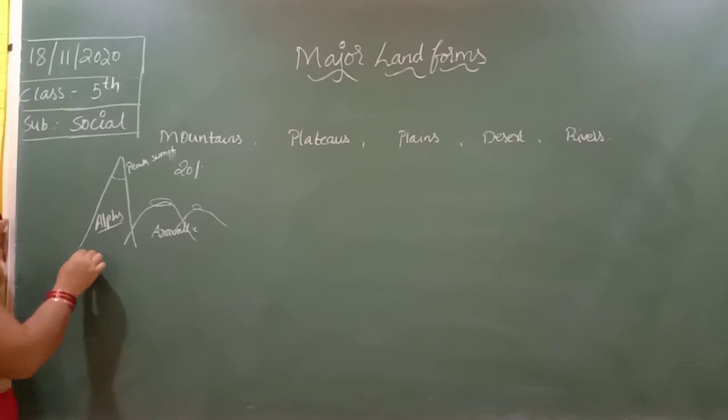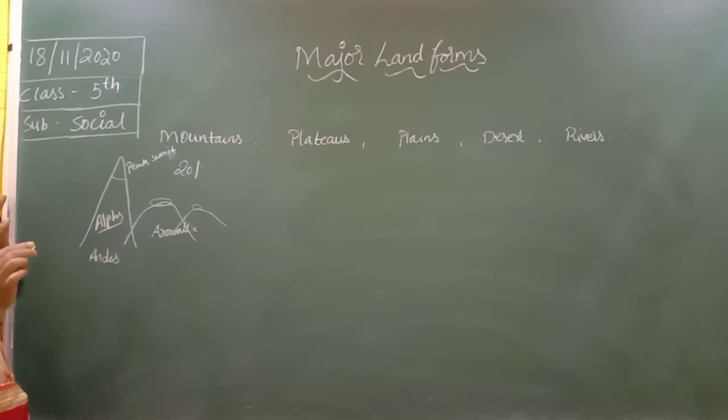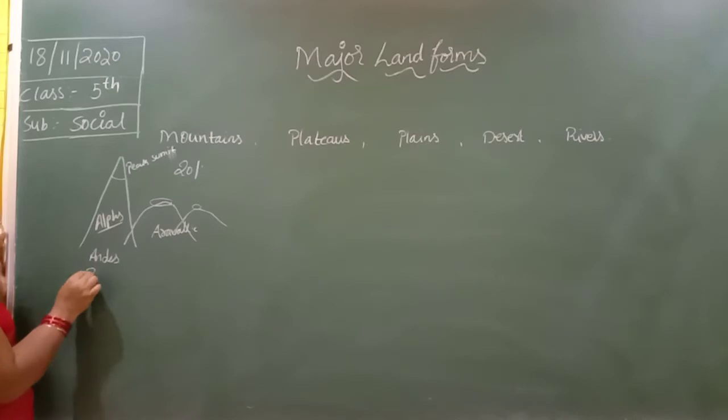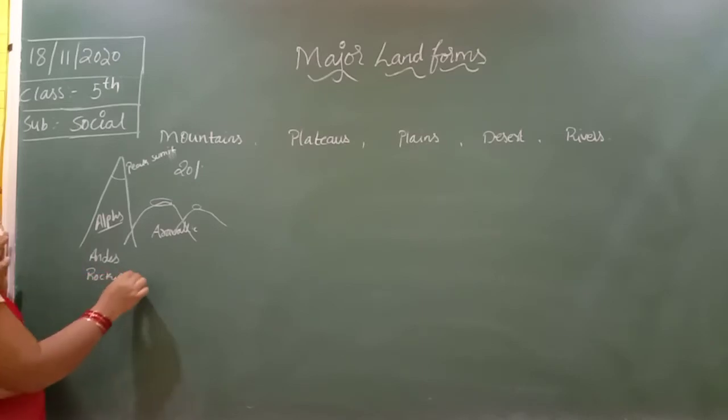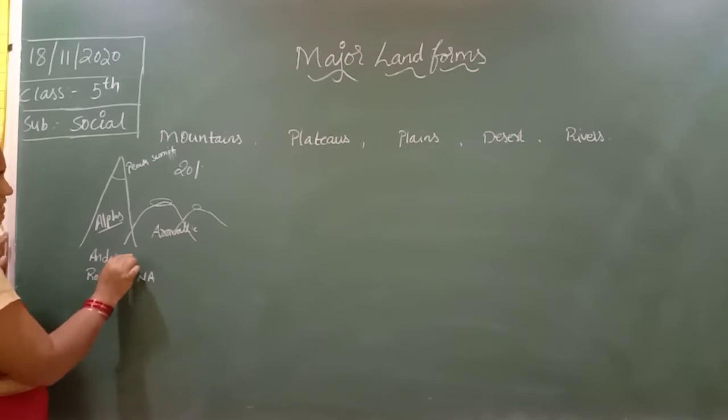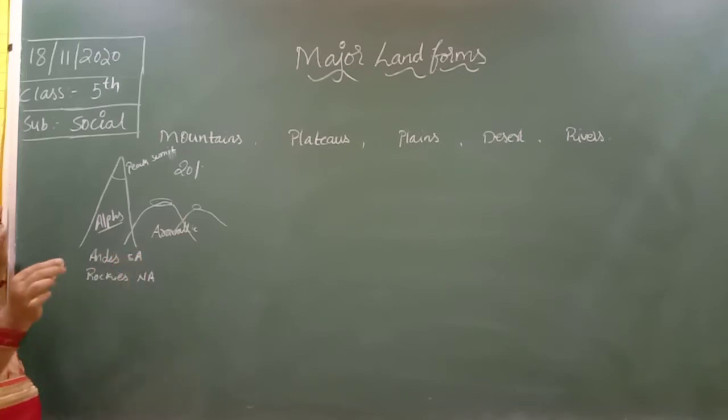So the Andes is a mountain which is present in South America, and the Rockies are present in North America. These are the examples of mountains. Glaciers are formed on the mountains, and from the glaciers the rivers are formed.